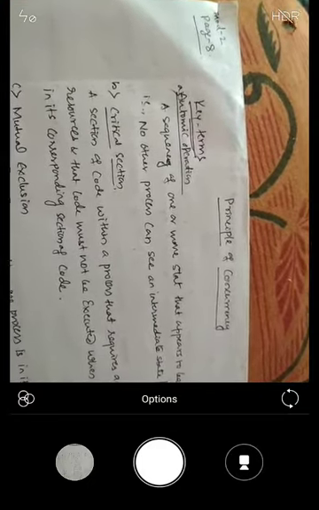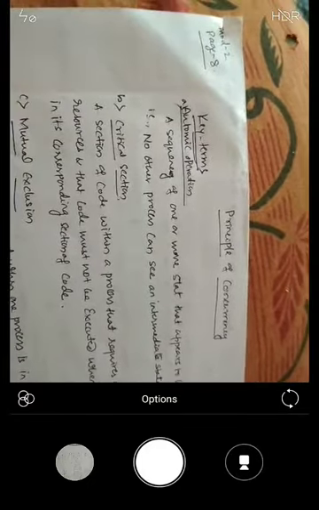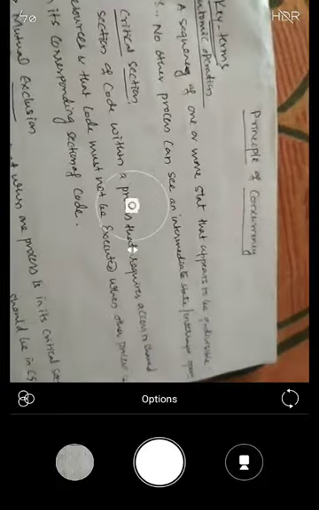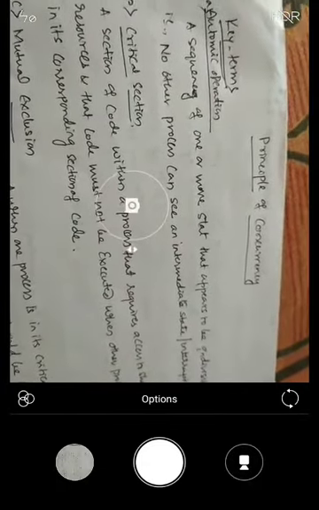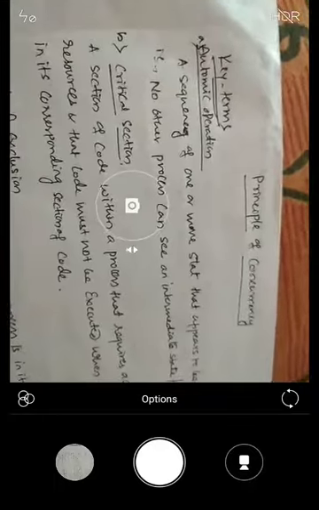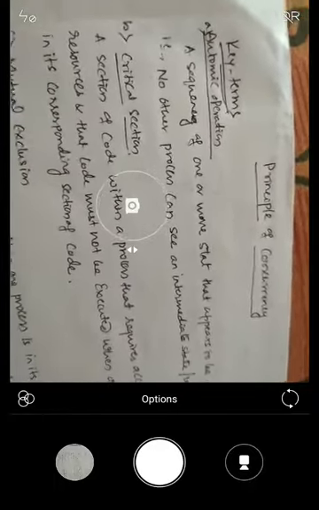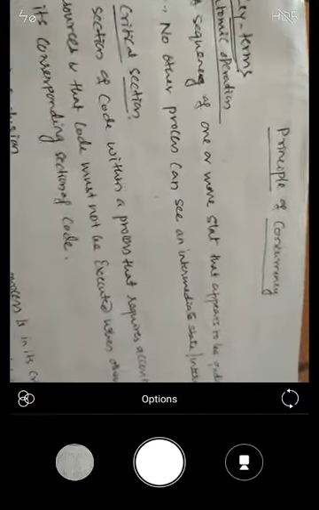If I have more than one program or process with only one processor, it is multi-programming. If I have more than one process along with more than one processor, it is a multi-processing system. You should understand this fundamentally to get back to the heading of today's chapter, the principle of concurrency. So, what do we mean by concurrency? Concurrency is simultaneous execution: concurrent processes that are trying to execute at the same time.